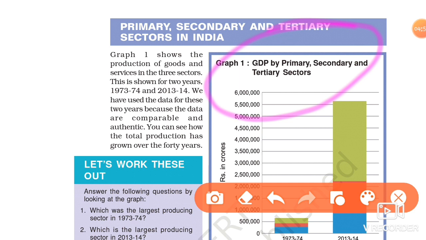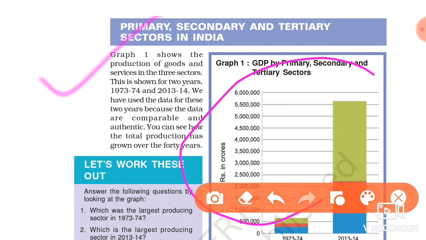Graph 1 shows the production of goods and services in the three sectors, and this is shown for two years, 1973-74 and 2013-14. From this bar diagram, we will get knowledge of the difference in the GDP in 1973 and in 2013.